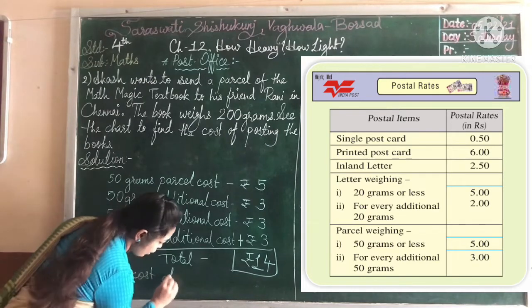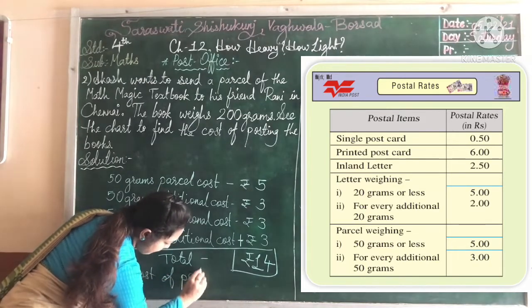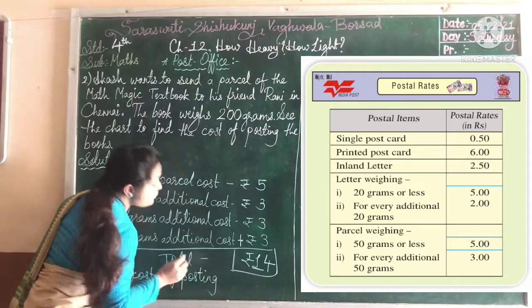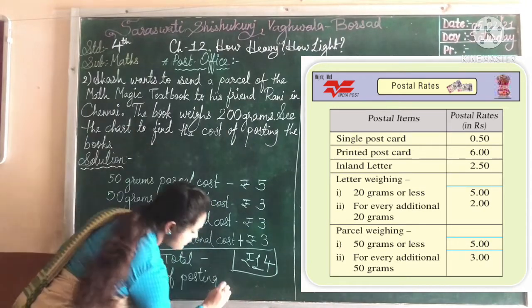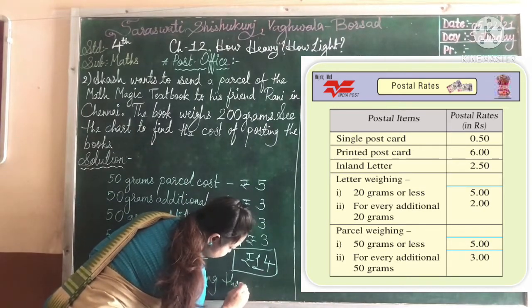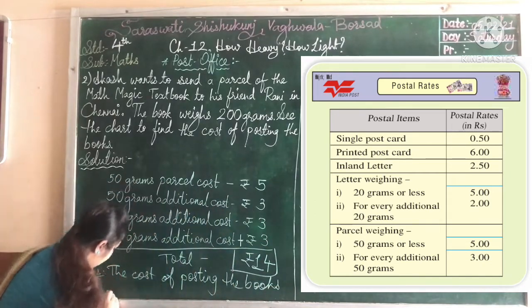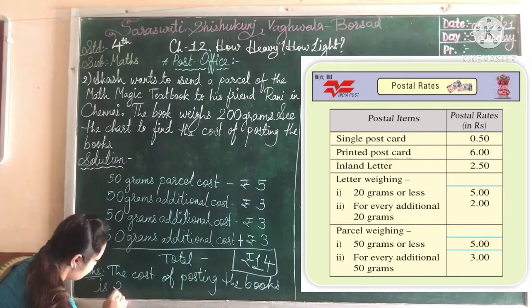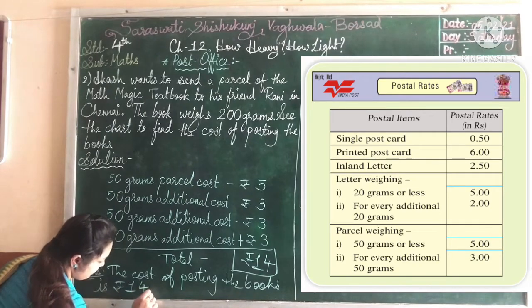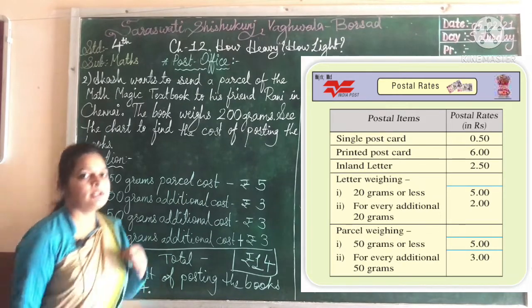The cost of posting the book is rupees 14. Okay, clear?